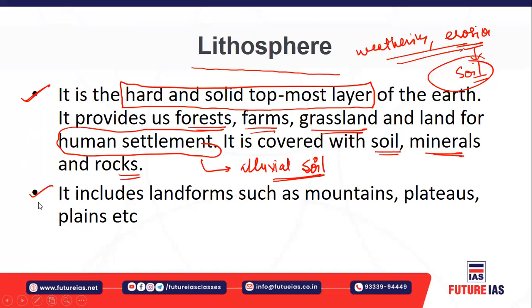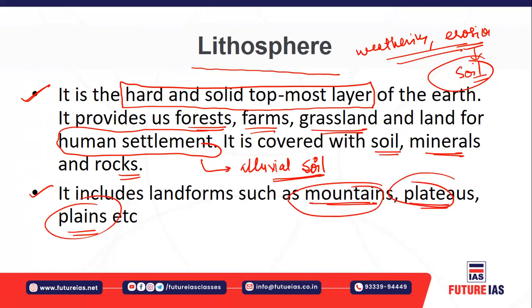It also includes some landforms because it consists of the solid topmost part of the earth's surface. It includes certain landforms like mountains, plateaus, and plains. As you graduate to higher classes, you will learn more about what a mountain is. You all know about the mountain, right?